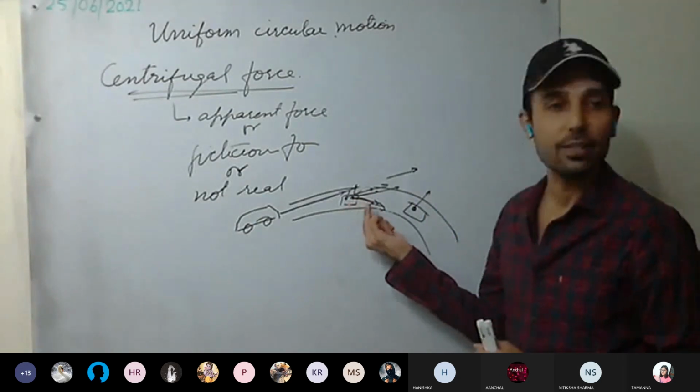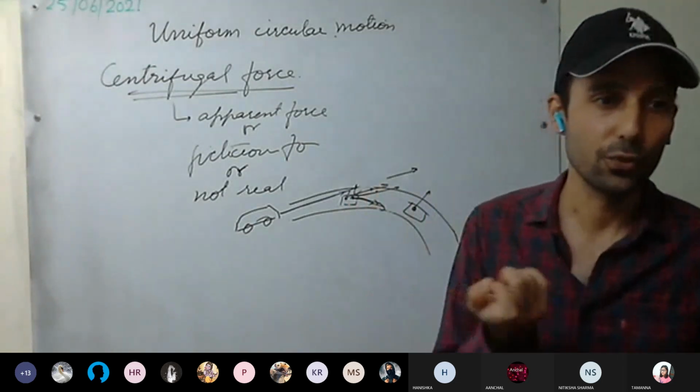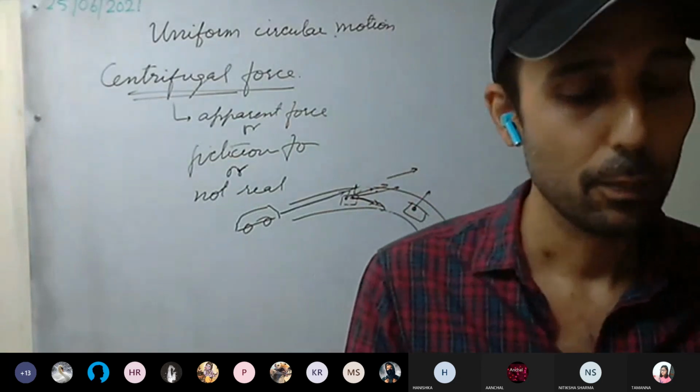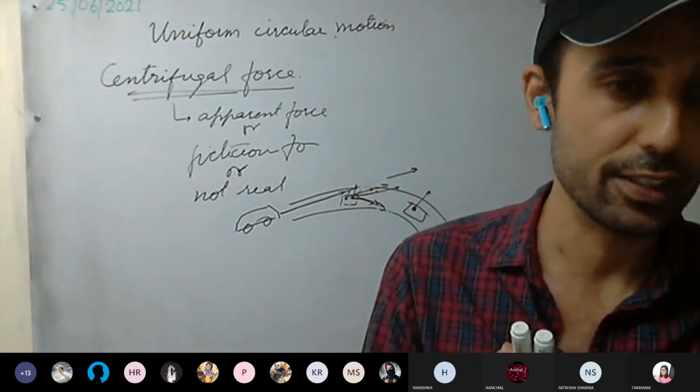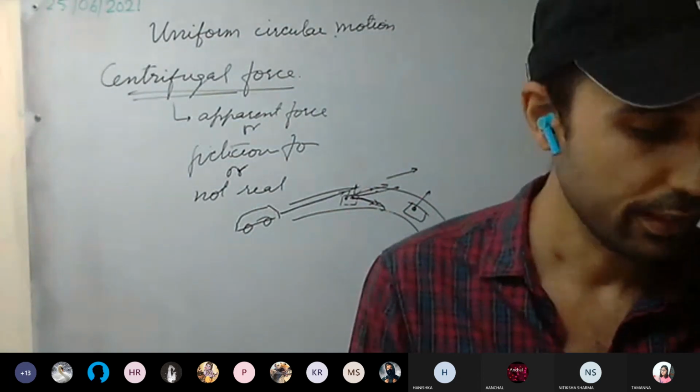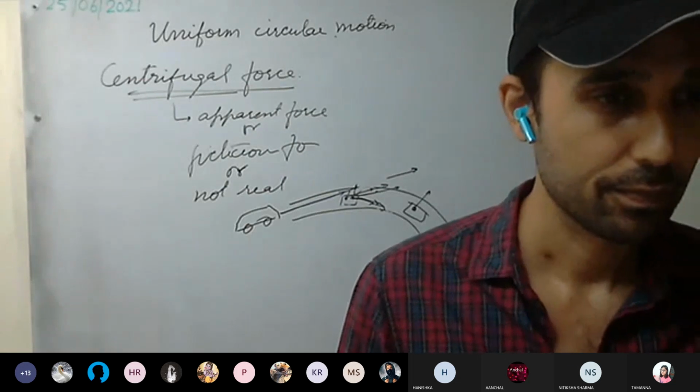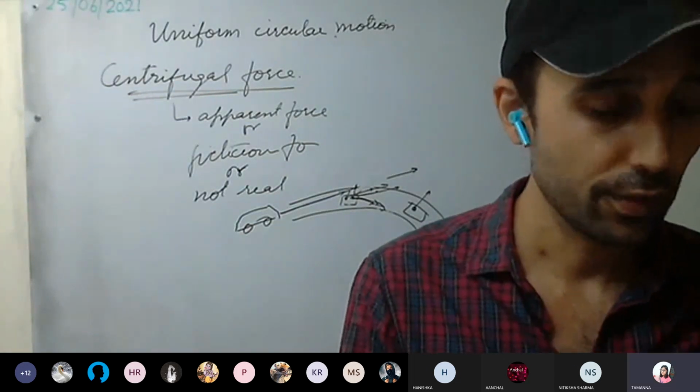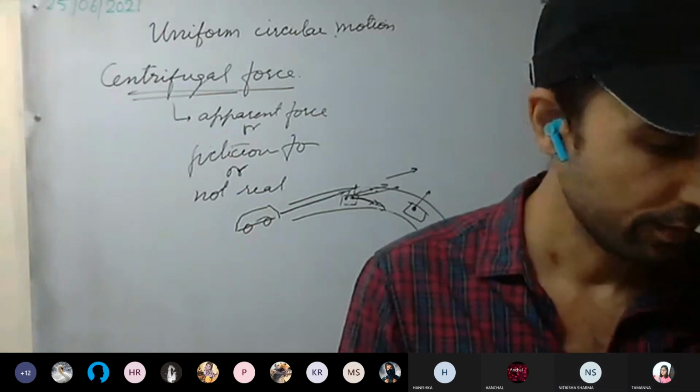That reason is pseudo force. That is, the force is not real, but still you have to take that force into consideration to solve. Understood this one? We'll discuss in more detail as well.